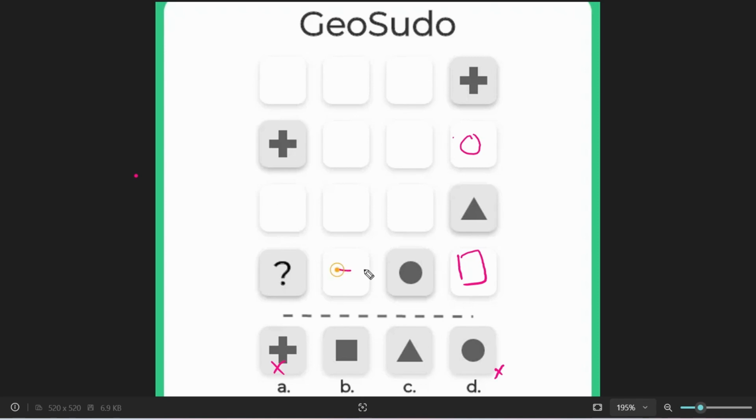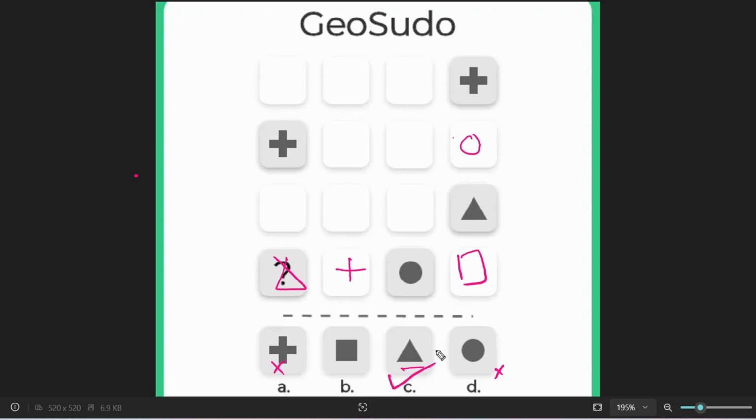Plus should be there in this row at least once, and only one space is left, so it should be occupied with plus only. So this question mark will be replaced with the remaining figure, that is triangle. This way you have to solve the problem.